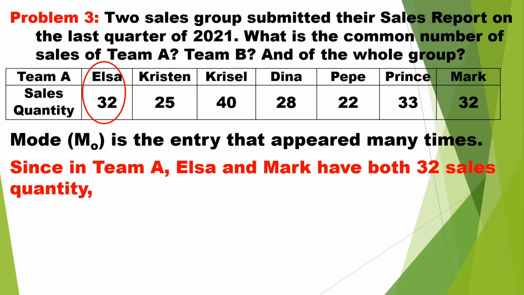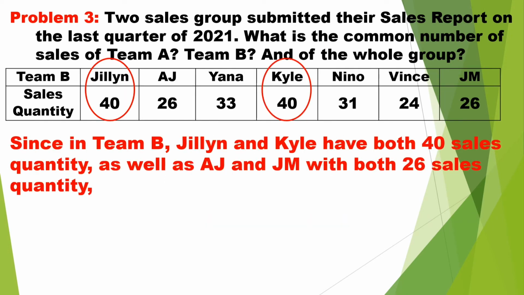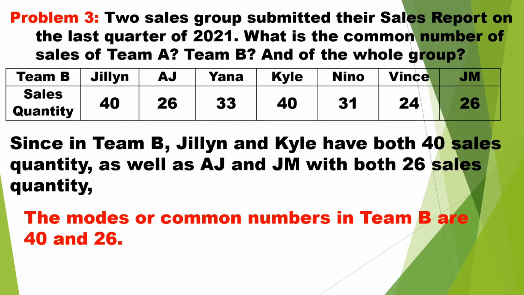Since in Team A, Elsa and Mark both have 32 sales quantity, the mode, or common number, of sales quantity of Team A is 32. Since in Team B, Jeline and Kyle both have 40 sales quantity, as well as AJ and JM with both 26 sales quantity, the modes, or common numbers, of Team B are 40 and 26.